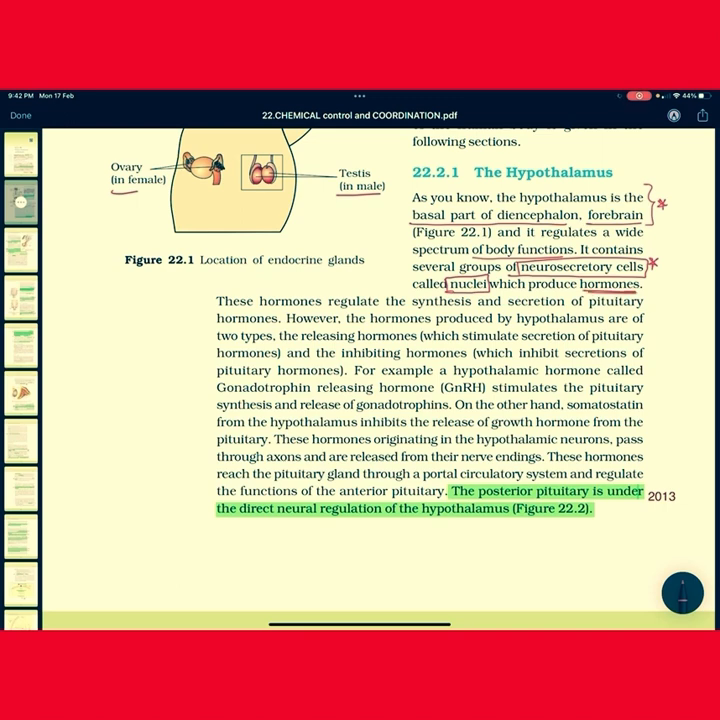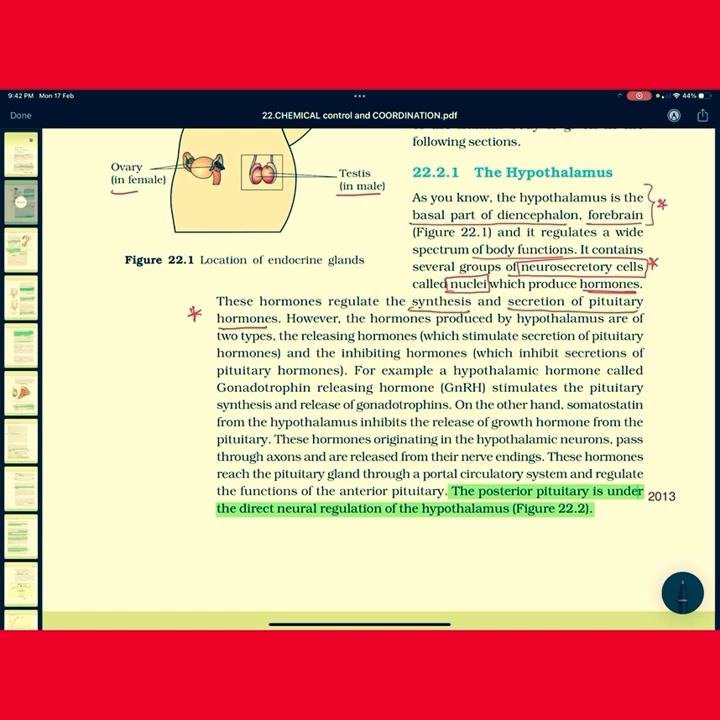Now, the cells present here, the nuclei cells, are nothing but neurosecretory cells, nothing but neurons, because this is a part of the brain. Some of the neurons have the ability to produce hormones, hence those neurons are called nuclei here. Alright children? Now these hormones regulate the synthesis and secretion of pituitary hormones.